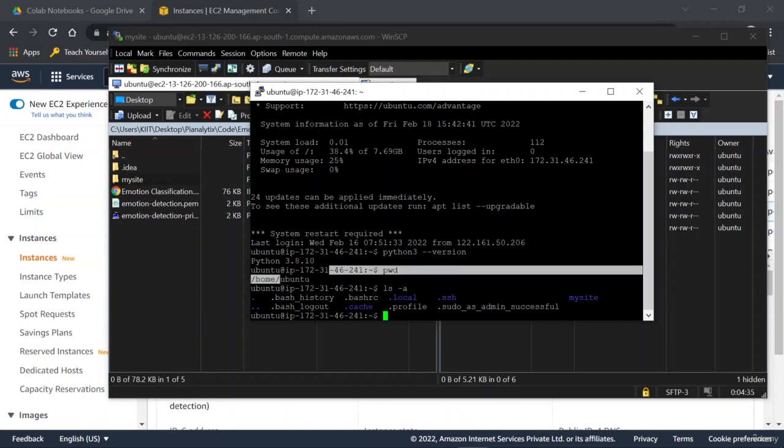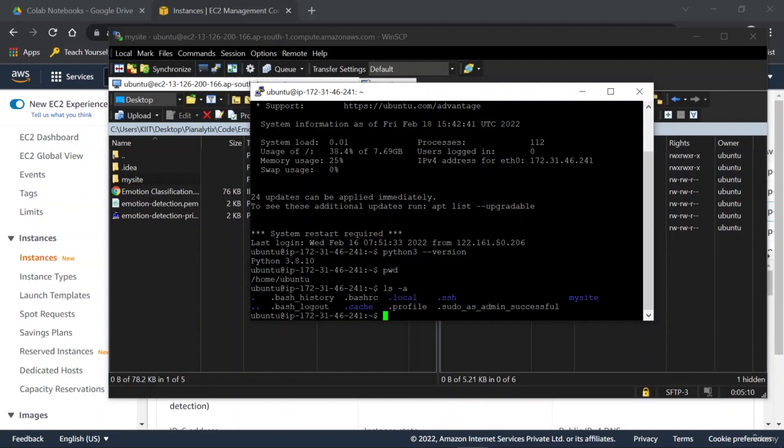So in my Ubuntu folder, I have .bash_history, I have the .local folder, .ssh subfolder, my site folder, right? These in colors are subfolders. Okay, I'm confusing things up. Anyways, with ls -a, we have the folders and the files listed out.